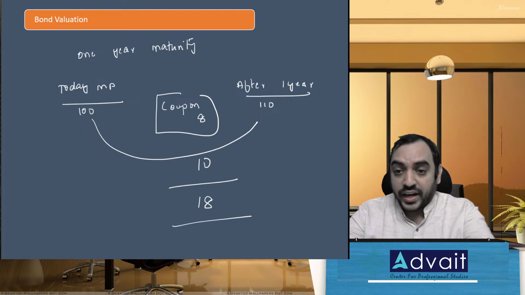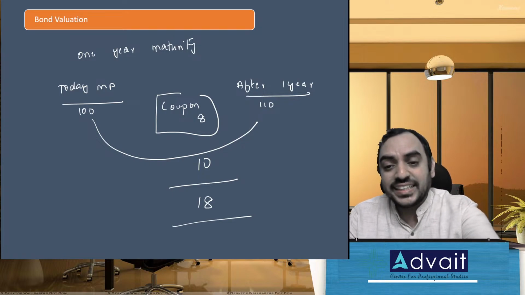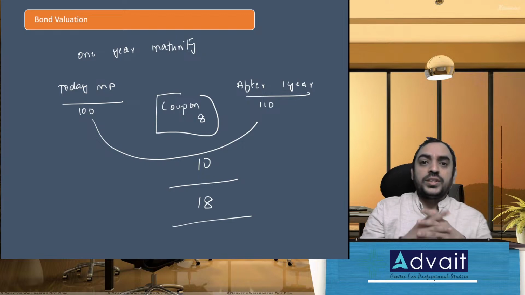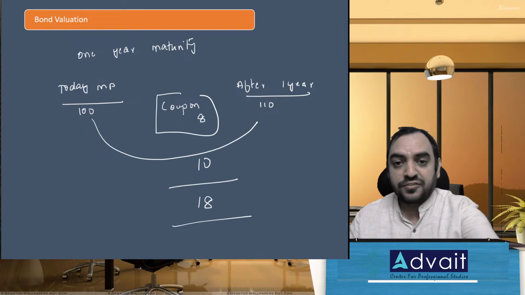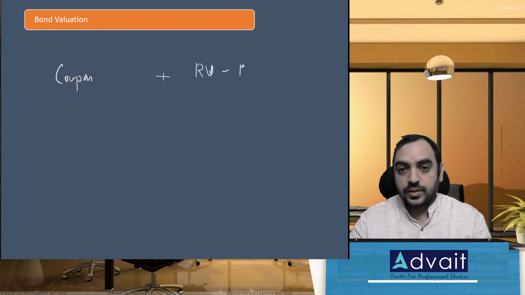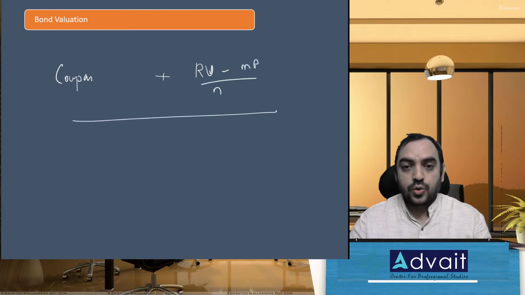One doubt regarding YTM formula, approximation method, whether tax is considered or not from the coupon point of view. So in the approximation method, if I write the formula quickly for your reference, one is coupon or whatever the amount of interest income, plus redemption value minus the market price, divided by n, whole divided by redemption value plus market price divided by 2.